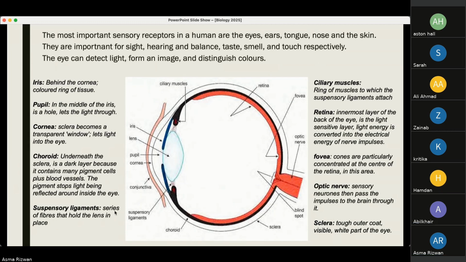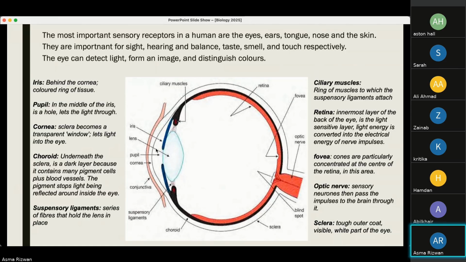We have the suspensory ligaments, which are a series of fibers that hold the lens in place. So behind or inside the pupil, we can see the lens here, which is held by suspensory ligaments right here, these thin red string-like structures. And then we have the ciliary muscles, the ring of muscles to which the suspensory ligaments attach.